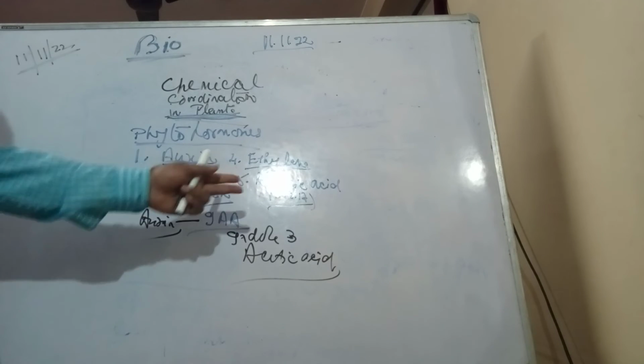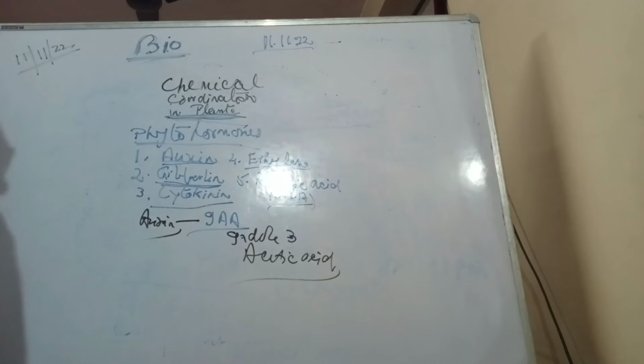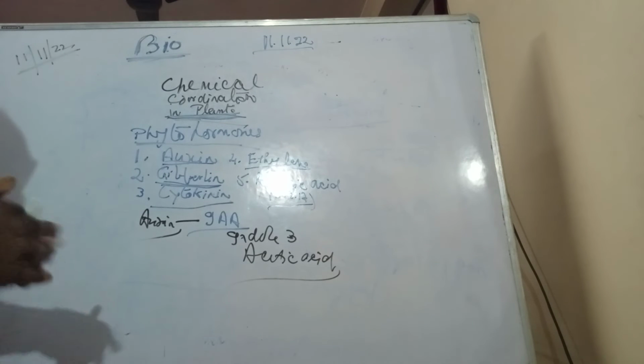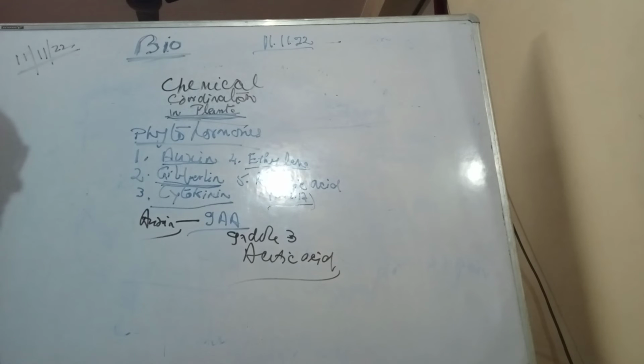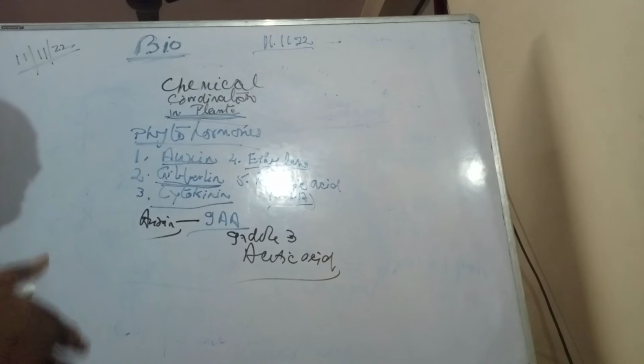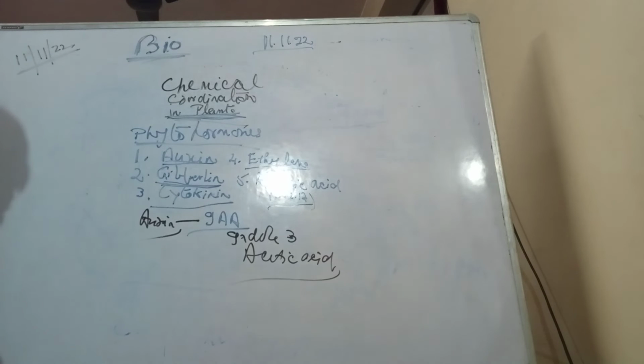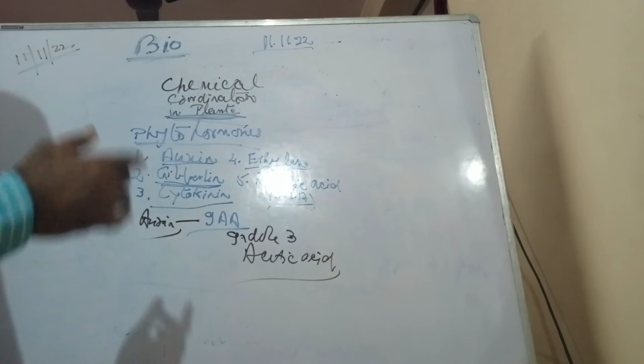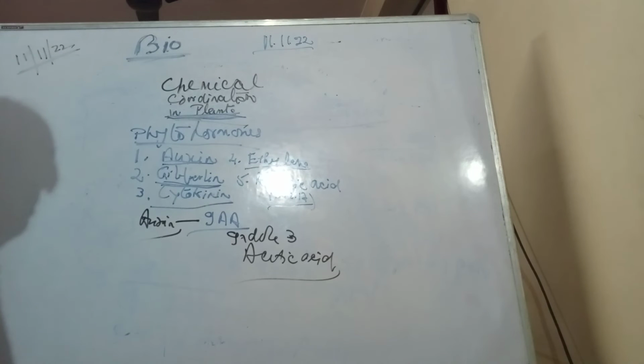And then the abscisic acid. See, there is a balance also, because if growth or movement is unlimited, then it will be impossible to exist. So there has to be a check, a control, which is done by abscisic acid, which is also known as the growth retarding hormone, not a promoting hormone, but a growth retarding hormone. And in short, it is called ABA, abscisic acid.